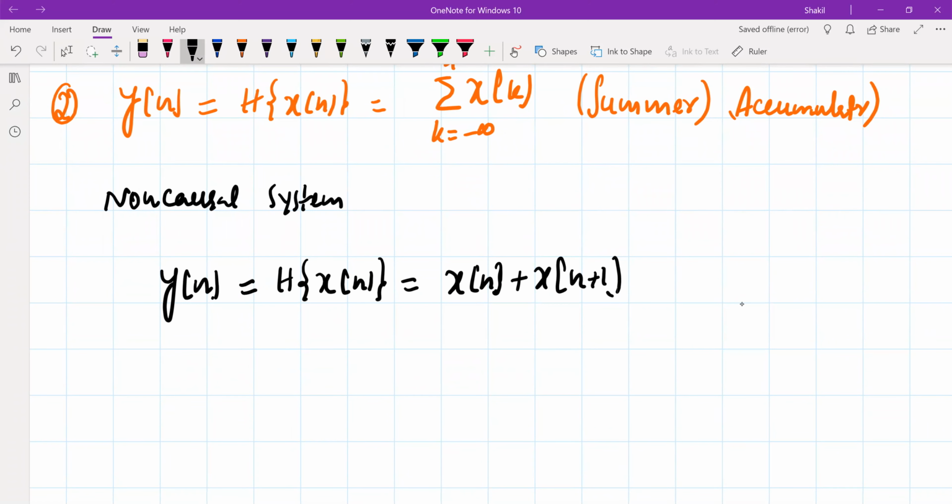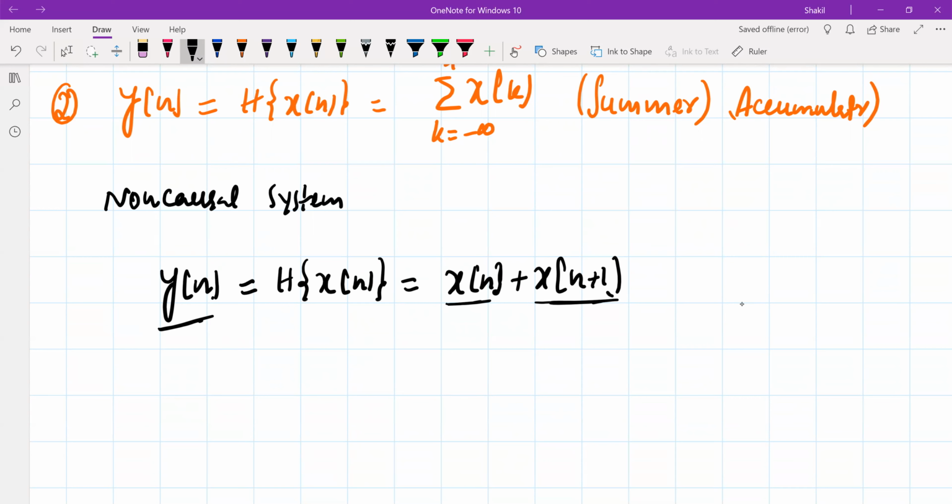See, the system output y of n is dependent upon the present value of the input and the future value of the input. And the future value of the input means we must have x of n plus 1 there to do this operation, which is the addition operation. Meaning this system anticipates the future values of this input signal. So this is a non-causal system.